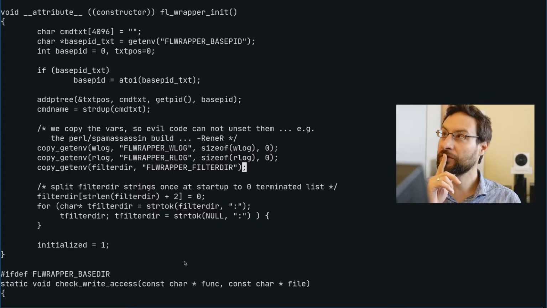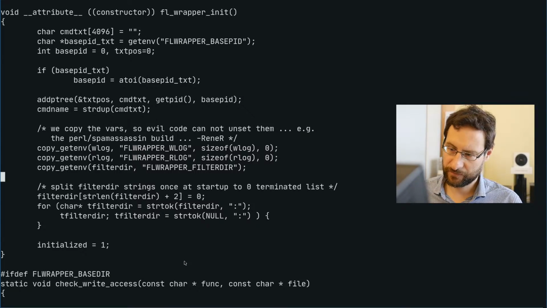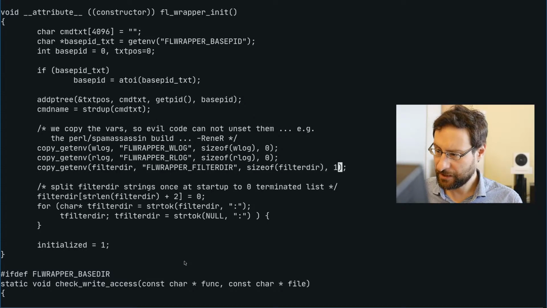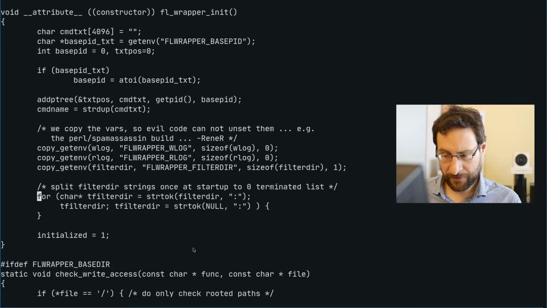If this doesn't have a string, we should have, then the first string length is 0, that loop terminates there, okay. So filter dir and terminate that, and so that avoids this thing here.